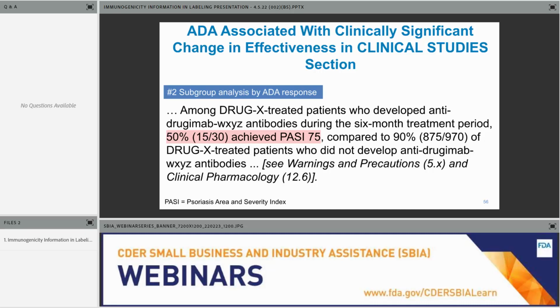So here you could see a drop-off of effectiveness, still much better than control that we saw before, but lower than those that did not develop ADA. Here, we do not report the ADA incidence. You notice the cross-reference to subsection 12.6. And there could be a cross-reference also to the warnings and precautions section if there is clinically significant information about immunogenicity in that section.